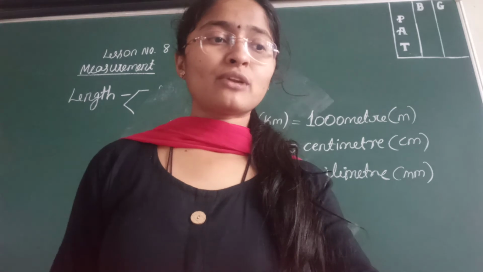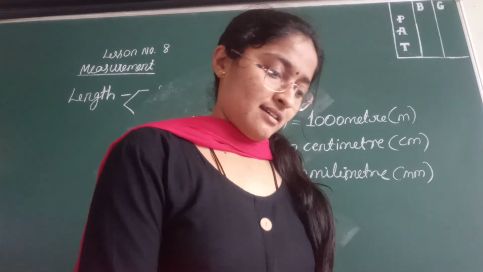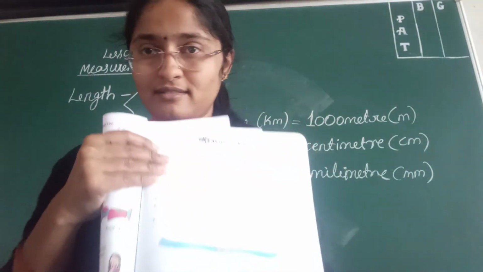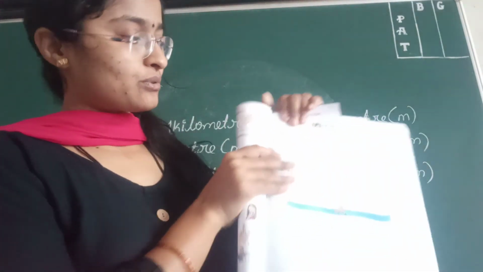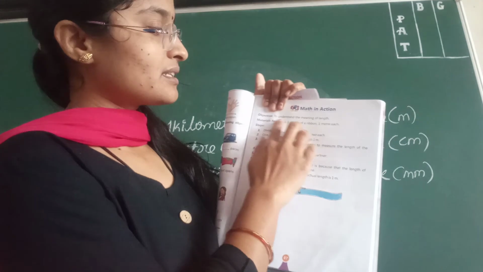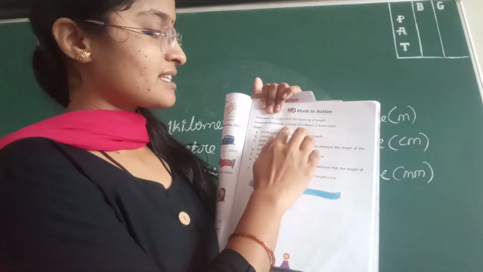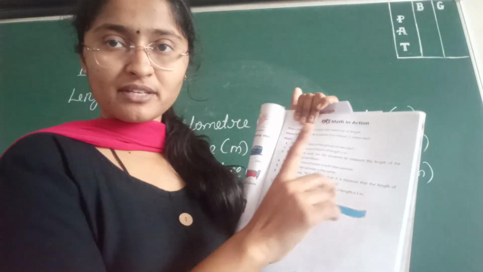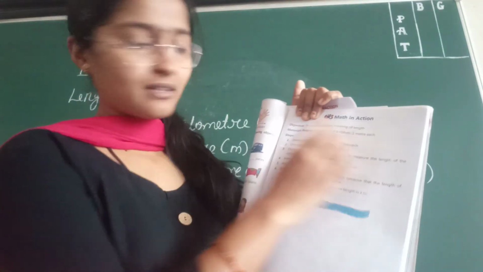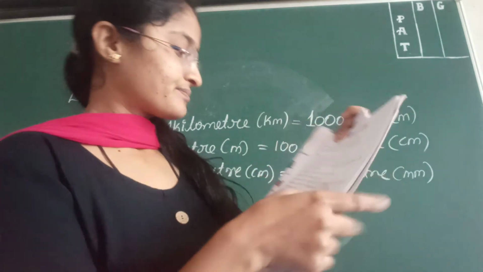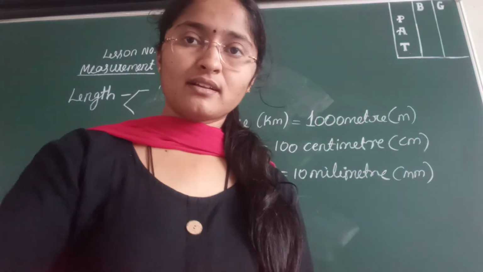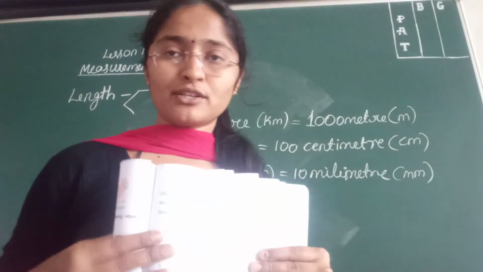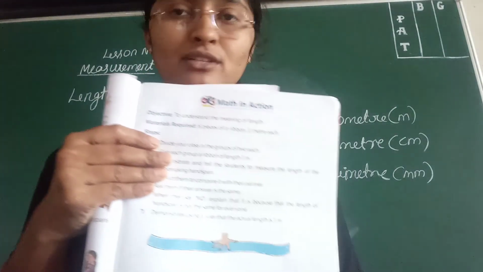One more activity is there, which you can do in your notebook. So what is the activity here? To understand the meaning of length, take 6 pieces of ribbon of 1 meter each, then divide. This activity is explained as something we would do in the class, but it is not possible in the class now.